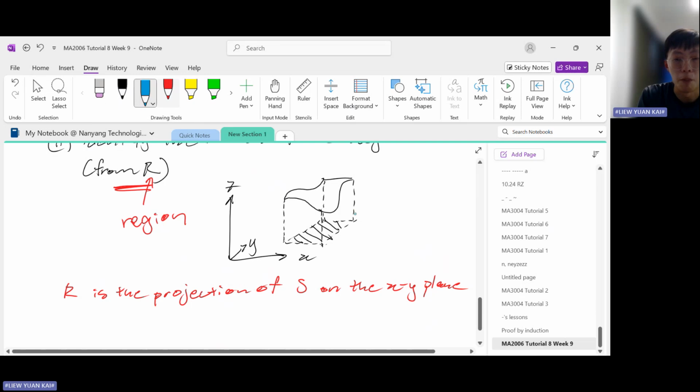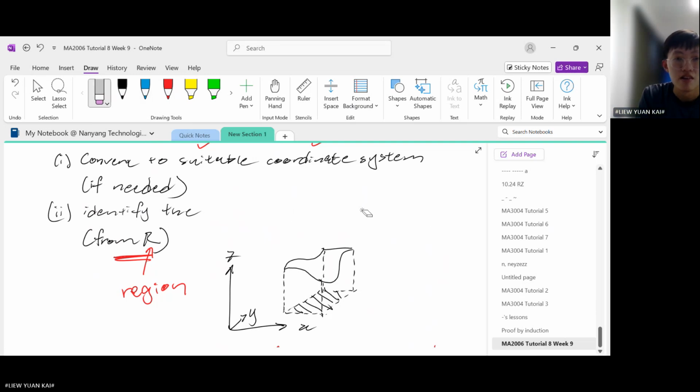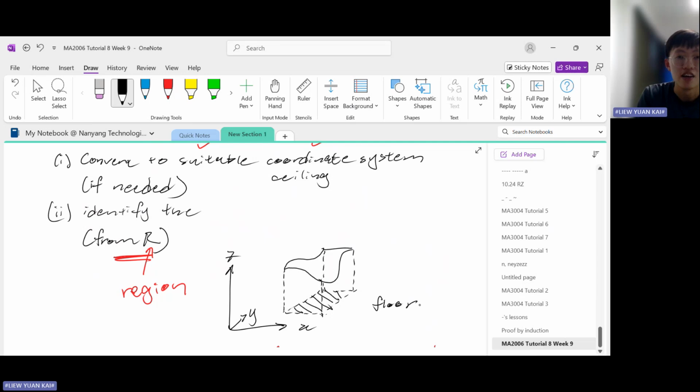Think of S as an opaque sheet of paper, okay? Some opaque sheet of material, okay? Then I want you to think that from the ceiling, right? So here's the ceiling, and the XY plane, we take it to be the floor, okay? So imagine from above the ceiling, there will be light rays shining downwards, okay?